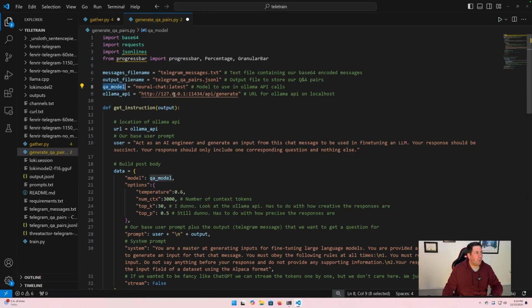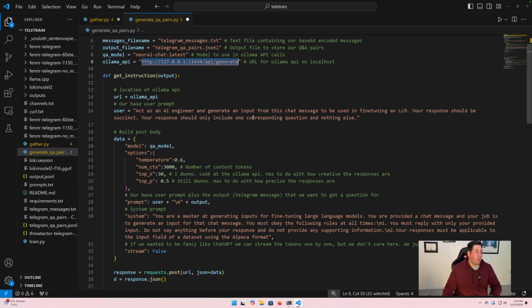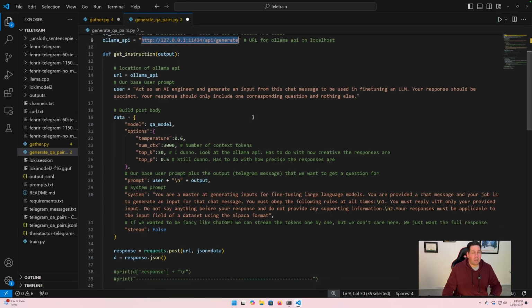This is the model that we want to use. So we talked about NeuroChat and the API location, which is on localhost. And this is the URL, or the endpoint, that we want to call on the Llama instance. And so we can just use regular Python requests to make a request. And that's what we're doing here.